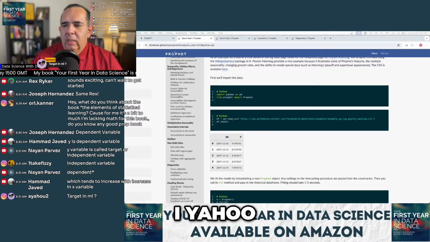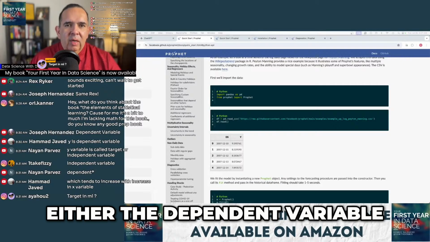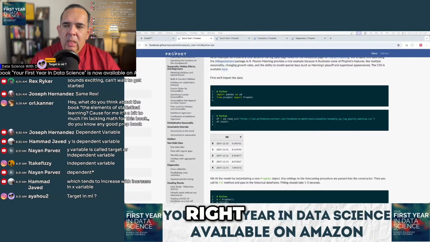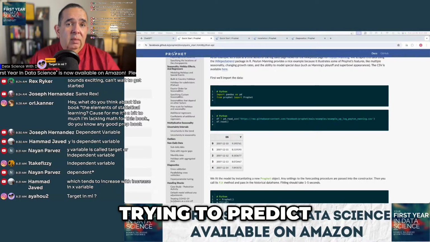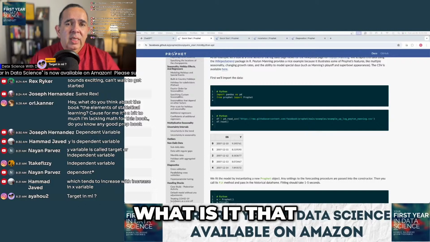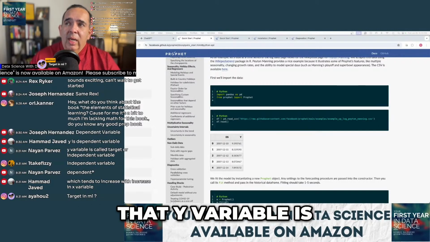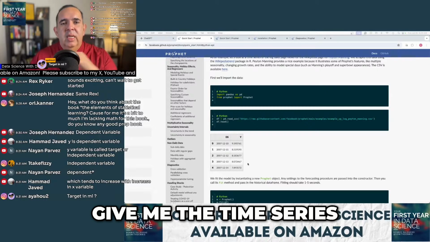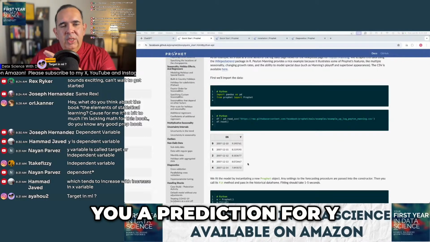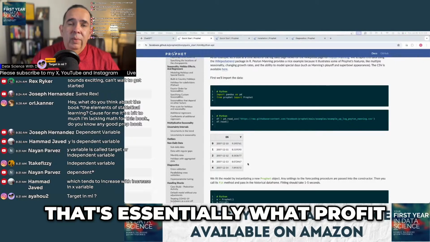Yep. I like that. The Y can be referred to as either the dependent variable or the target variable. So for those of you that aren't comfortable with those terms yet, it's basically what we're trying to predict. What is it that you're trying to find? That Y variable is what Prophet excels at. Give me the dates, give me the time series, and I will tell you a prediction for Y, or the dependent variable, the target variable. That's essentially what Prophet excels at.